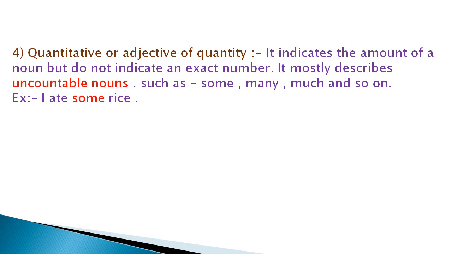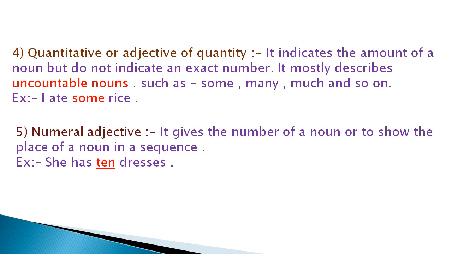Number 5 kind of adjective is numeral adjective. It gives the number of a noun or shows the place of a noun in a sequence. For example, she has 10 dresses. How many dresses she has? She has 10 dresses, means I am telling you about the number of dresses. So this is the example of numeral adjective.